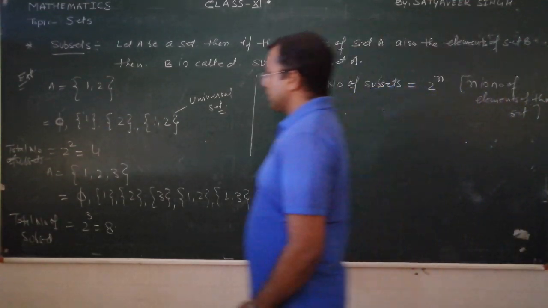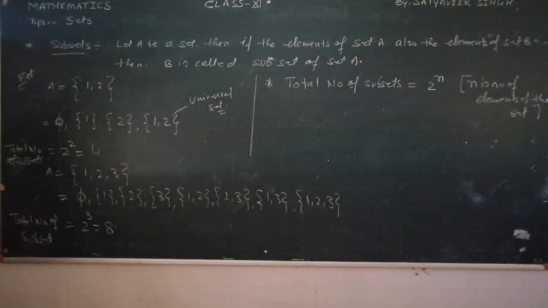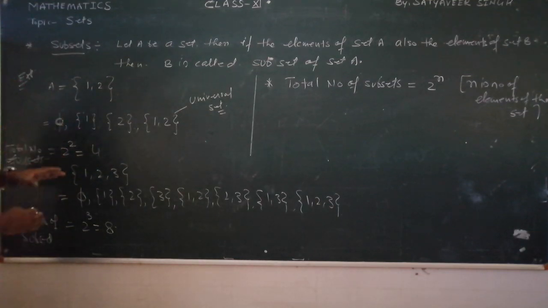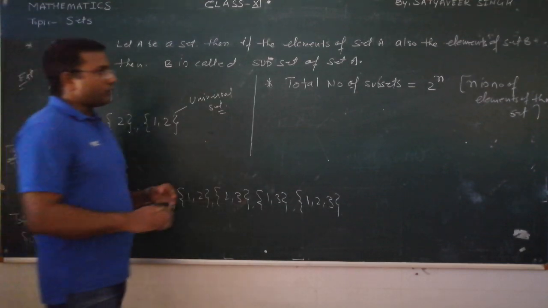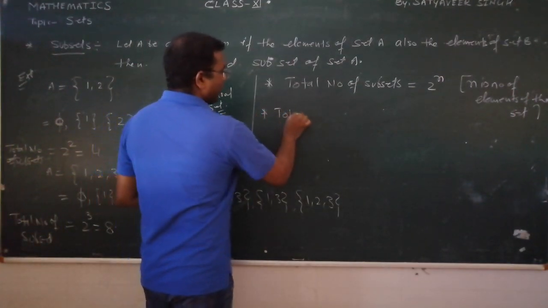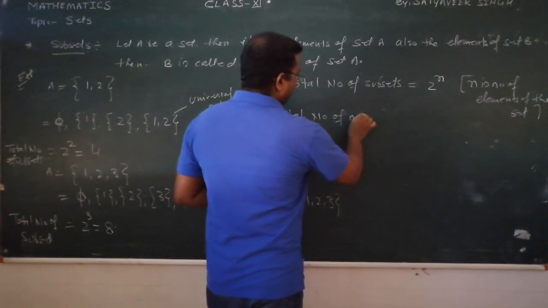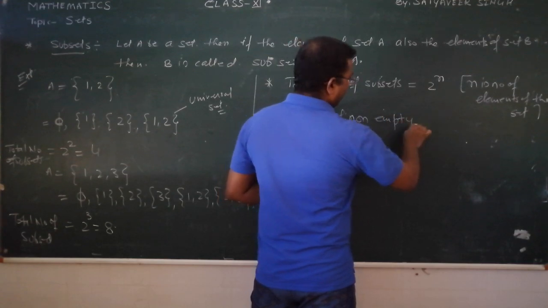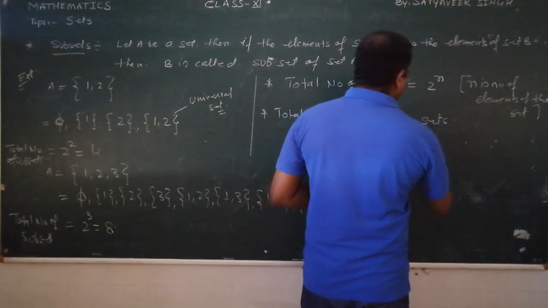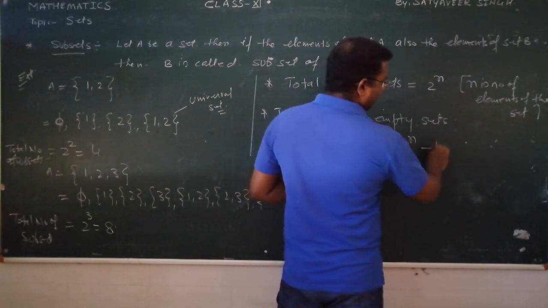So just we are seeing here, if you do not take the empty set, the empty set is a set having no element. If you want to know how many non-empty sets are possible, the total number of non-empty sets we can write as 2 raised to n minus 1.